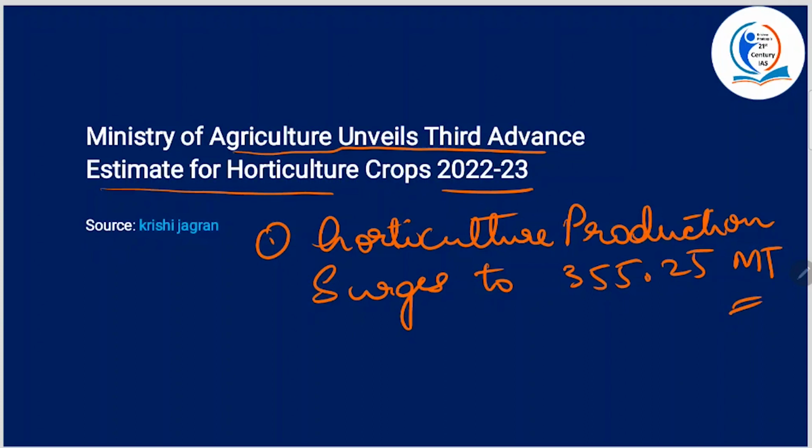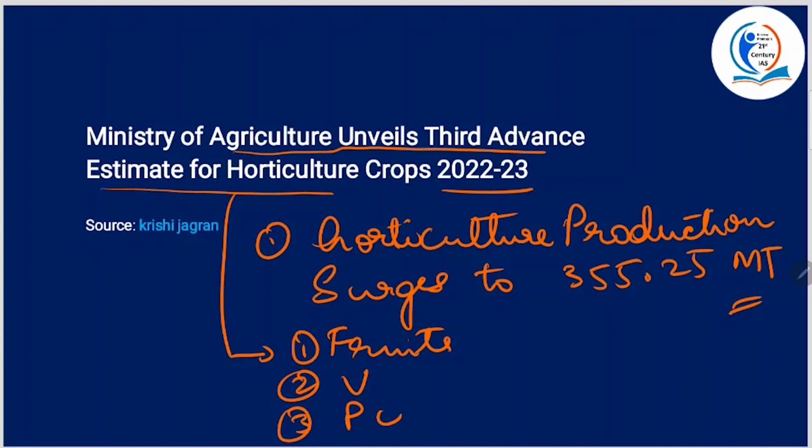Alright, so if you break down what the horticulture crops are, one is the fruits, second you have vegetables, third plantation crops. Okay, and if you want to be very specific, you will also have potato and tomato production. These are the specific crops.